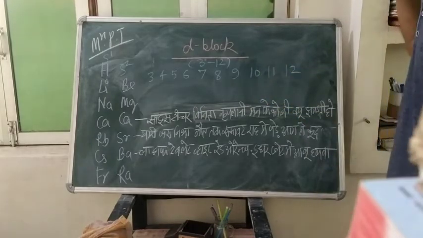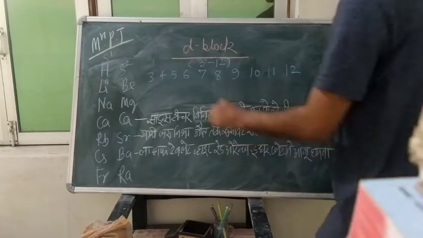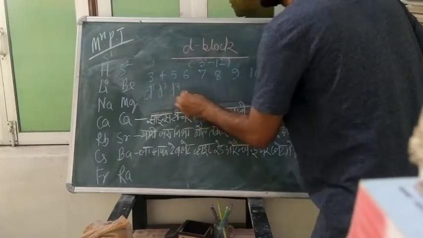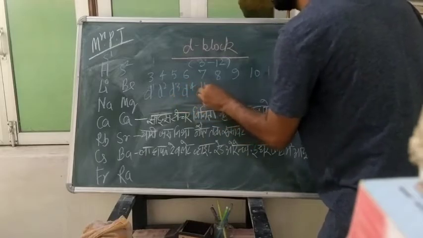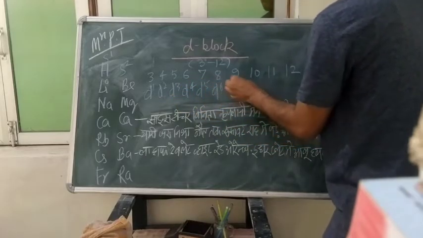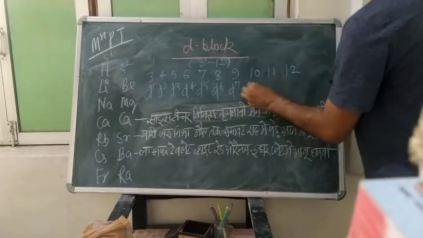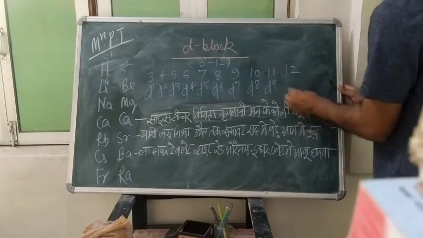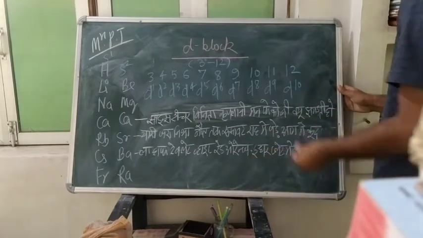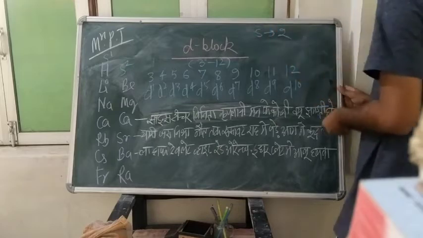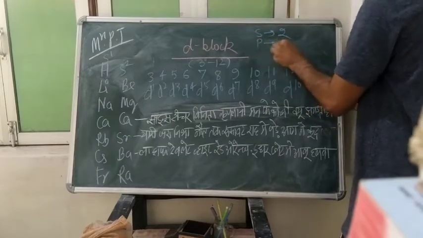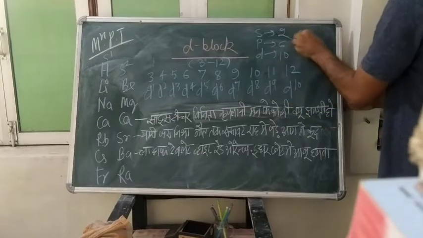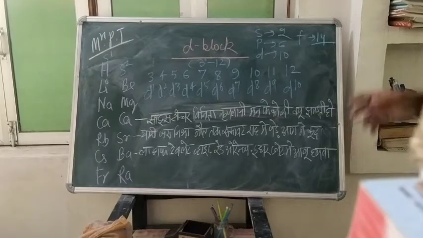And from 13, boron, P block will start. 3 means your D1, 4 means D2, 5 means D3, 6 means D4, 7 means D5, 8 means D6, 9 means D7, 10 means D8, 11 means D9, and 12 means D10. For the time you can remember, S will have maximum 2, P will have maximum 6, D will have maximum 10, F will have maximum 14.